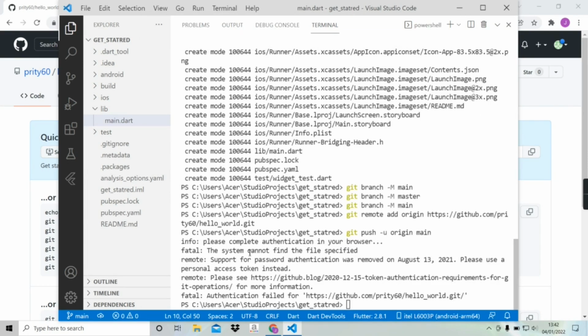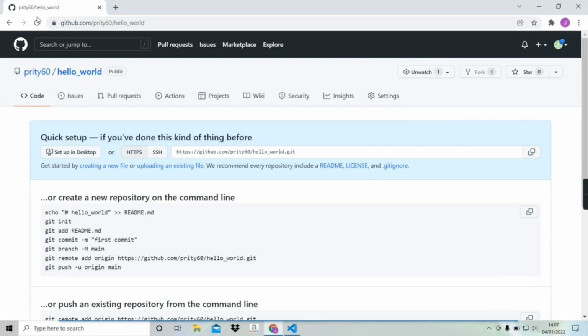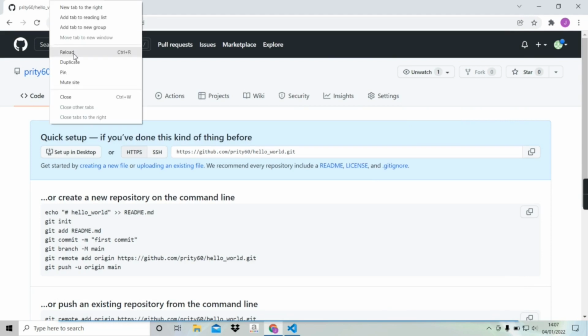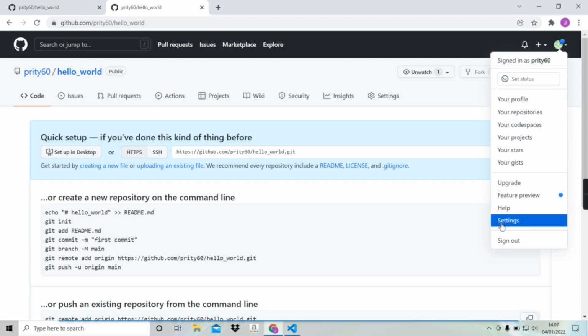Oh, authentication failed. Unfortunately, our authentication has not been successful. And here it is said that support for password authentication was removed on August 13, 2021. We need to use a personal access token to authenticate. After trying many times, I got a solution. So first we have to go to our browser. Here I'm gonna duplicate this tab. Here go to the account option and then settings.